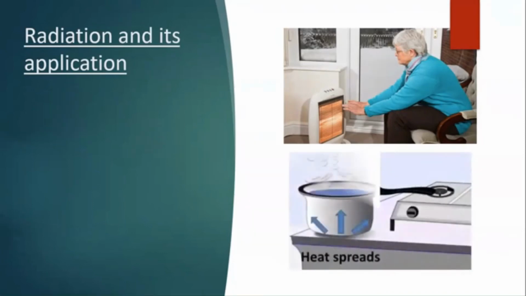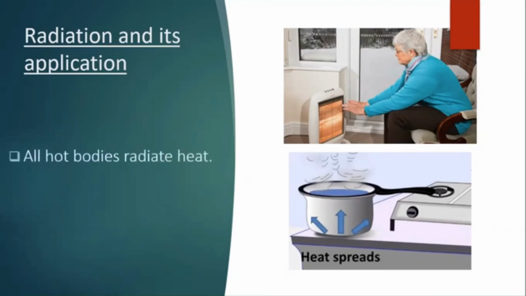A hot utensil kept away from the flame cools down as it transfers heat to the surroundings by radiation. From the examples, we conclude that all hot bodies radiate heat.